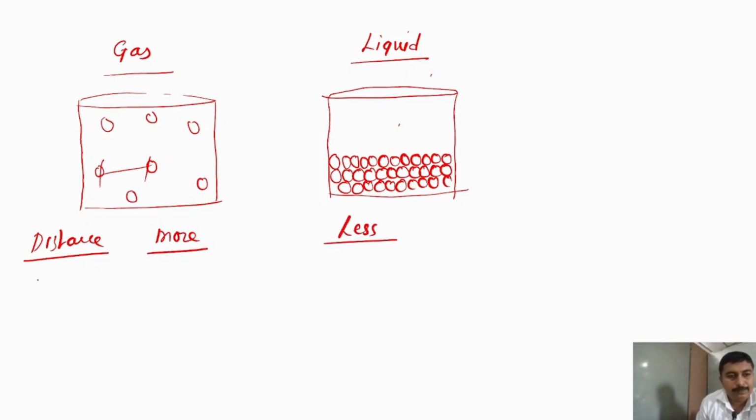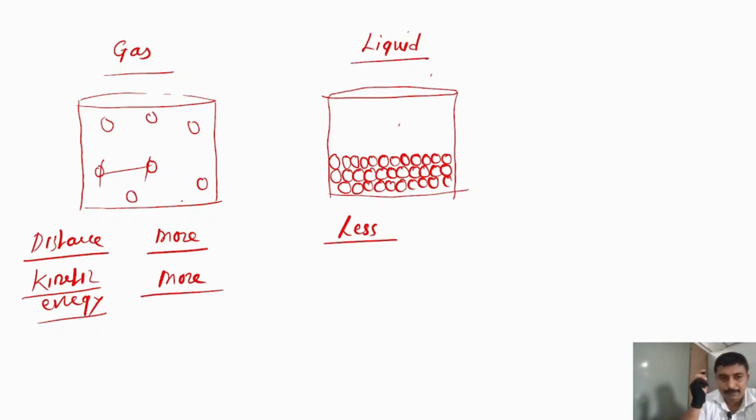Then if you see the kinetic energy, gas molecules are highly energetic and continuously in motion, so the kinetic energy of gas molecules is more, whereas in case of liquid, kinetic energy is less.